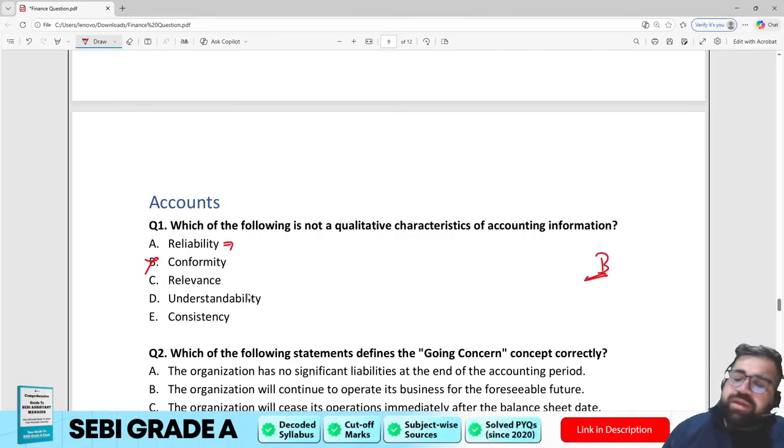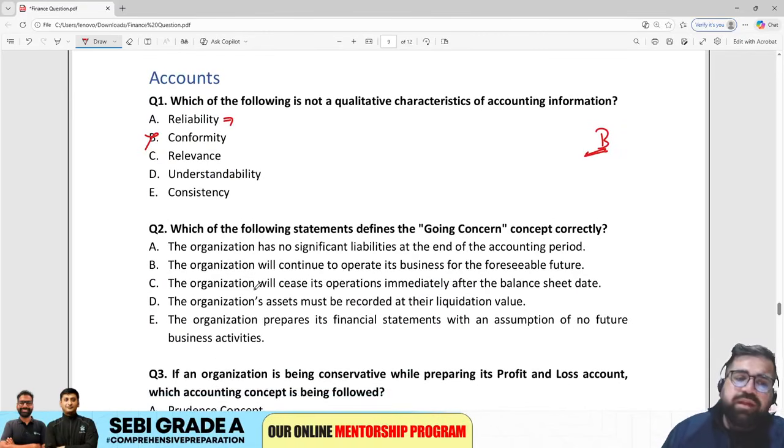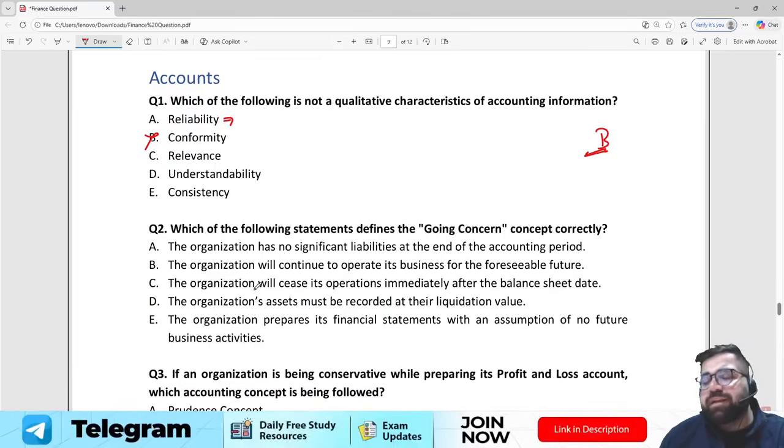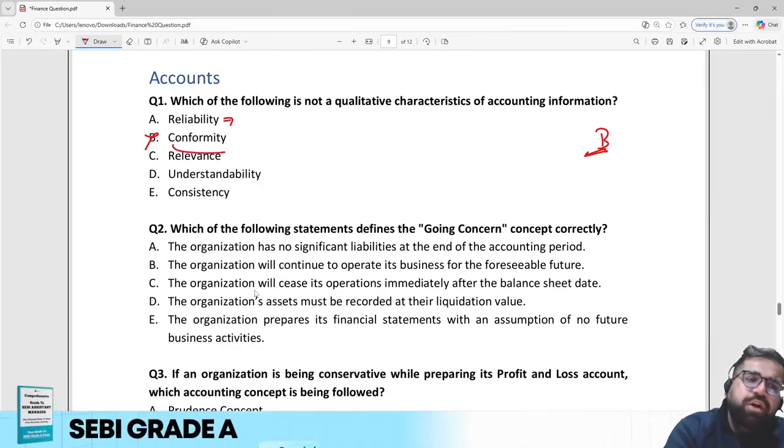Reliability means to make information which is error free. Relevance, it should be relevant to the current time period. Understandability means that information which you are supplying should be easy to understand. And consistency means to use the same information, or the principles, over and over again throughout the time period. Conformity is not there, so my answer will be option number B.